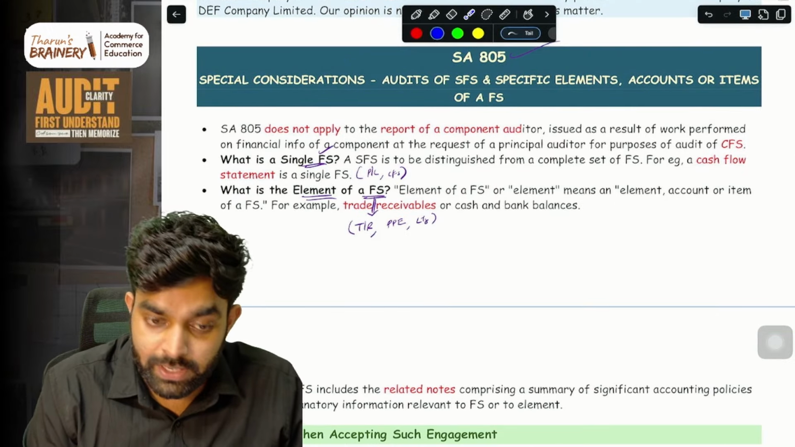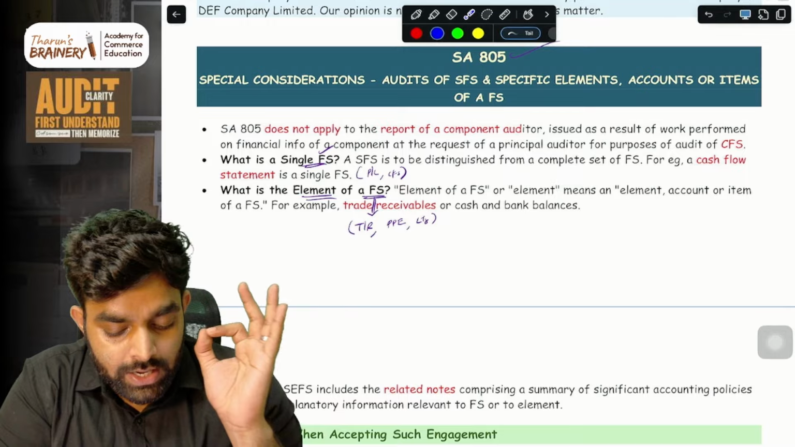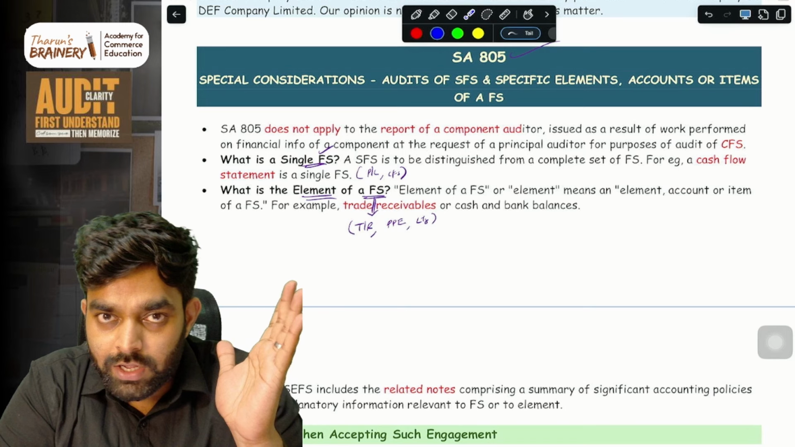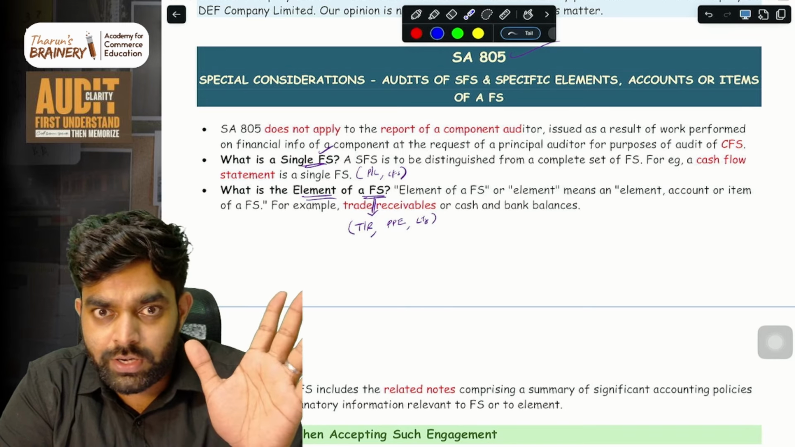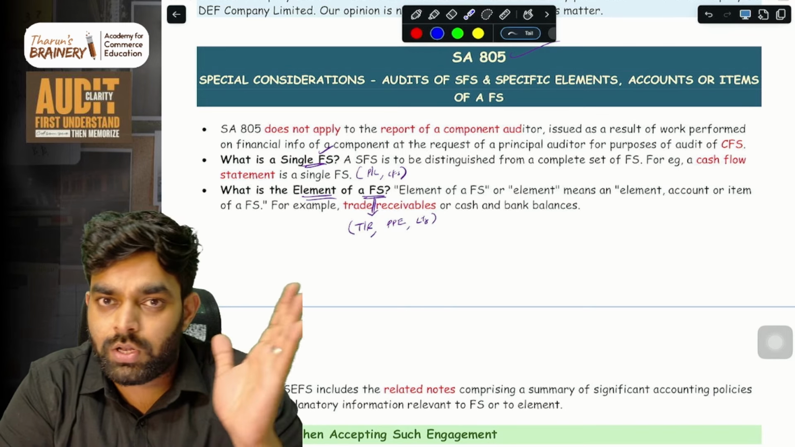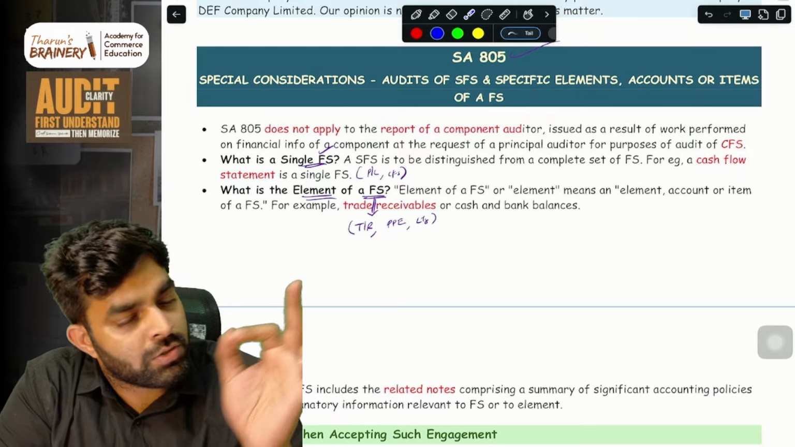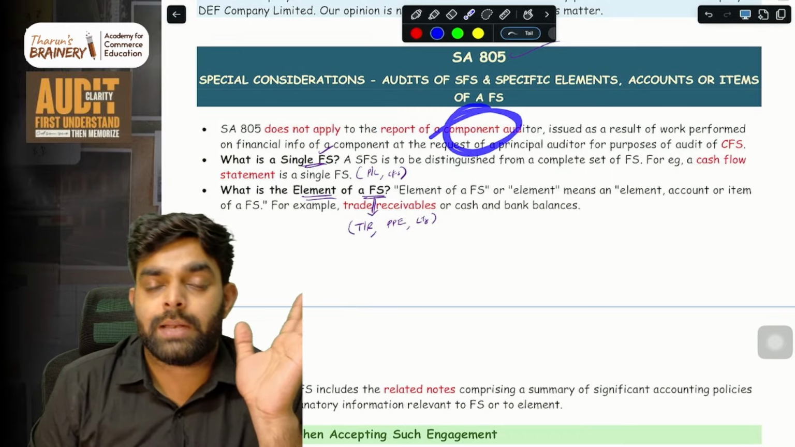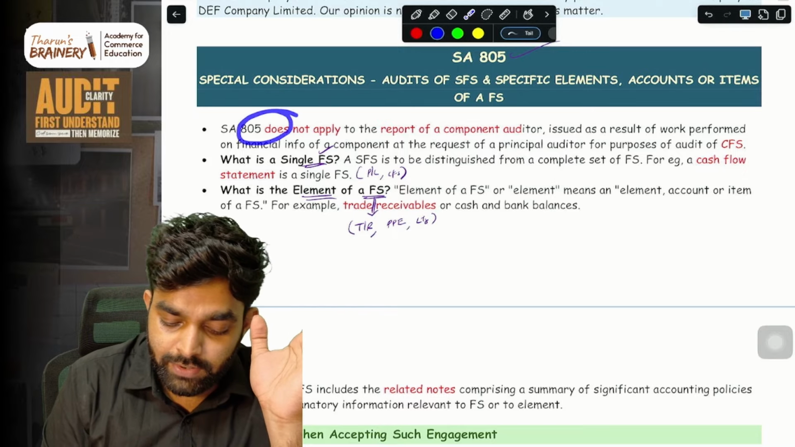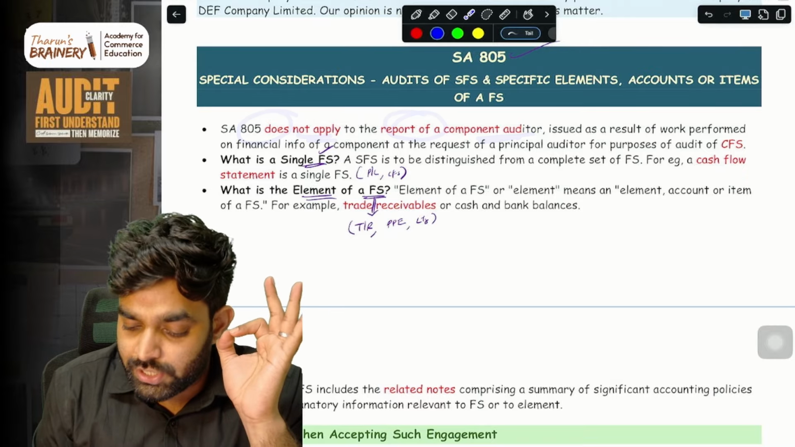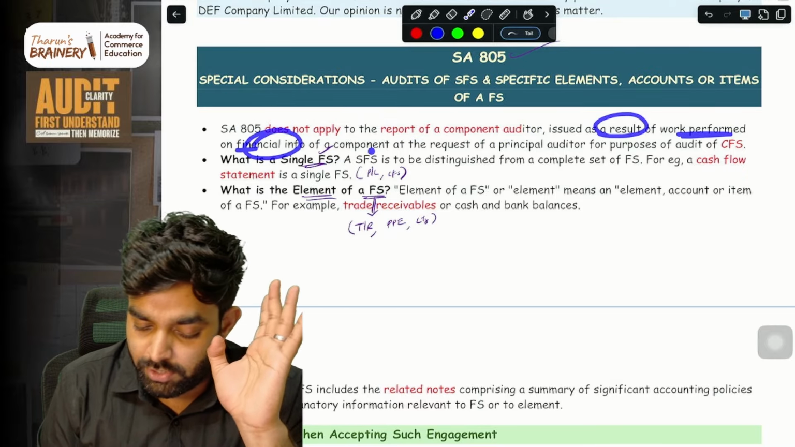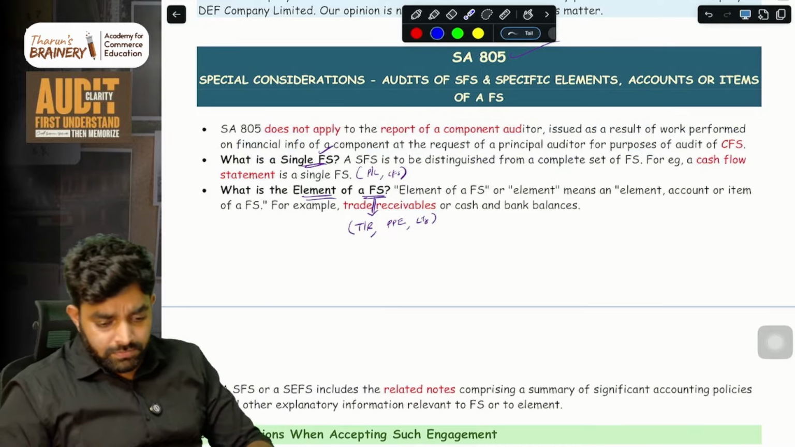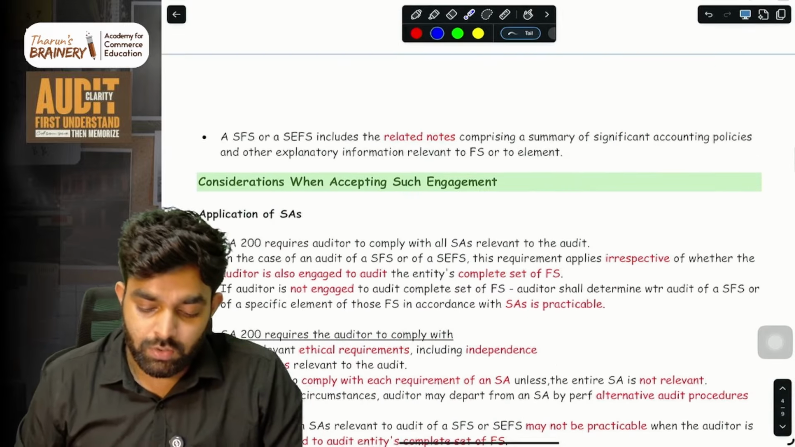And one thing you have to keep in mind, SA 805 does not apply to the report of a component auditor. Imagine there's a holding company, a principal auditor is there, but a component auditor is also there. The principal auditor tells the component auditor, do these kinds of procedures and give me the report. The component auditor may give a report to the principal auditor, but SA 805 is not applicable to that report. So SA 805 does not apply to the report of a component auditor issued as a result of work performed on the financial information of a component at the request of a principal auditor for the purposes of audit of CFS.